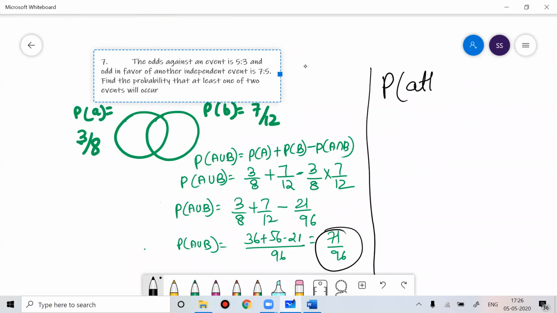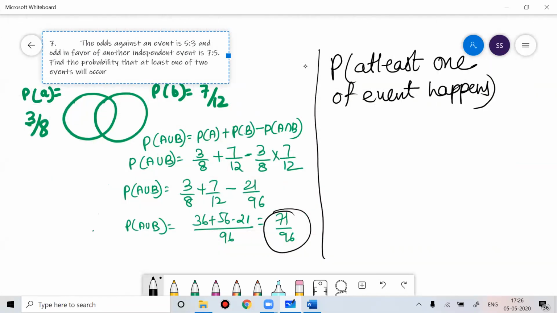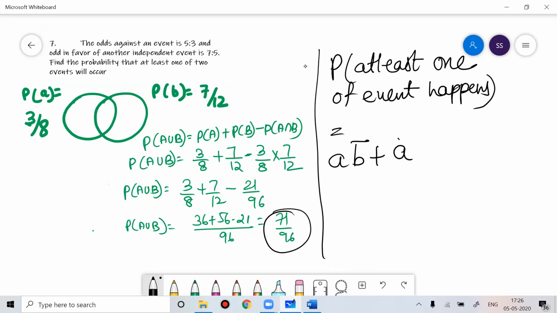At least one of the events happens. So if you want that probability, then it would be like probability that A happens. At least one of the events happens means A happens, B does not happen, A not happen, B happens, plus both of them happen. So A happens is 3 by 8, B does not happen is 5 by 12, plus